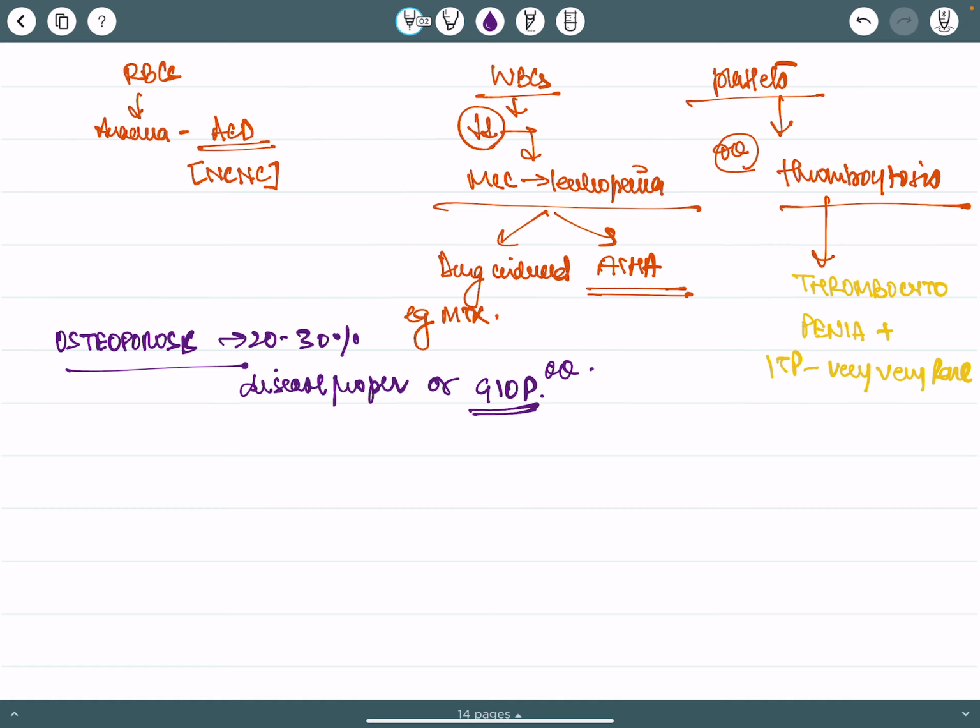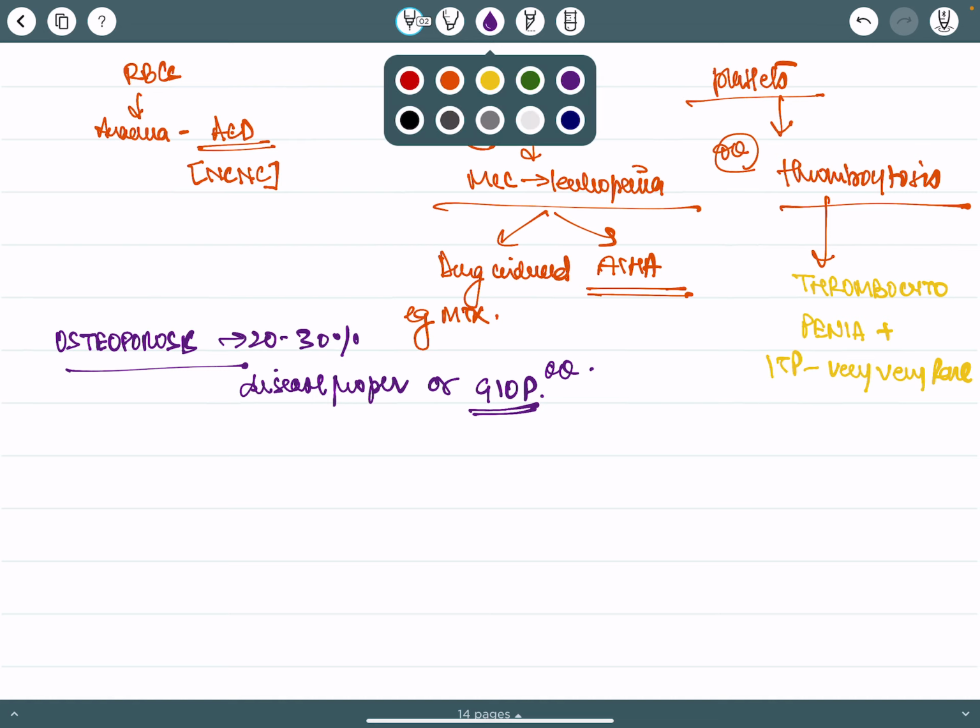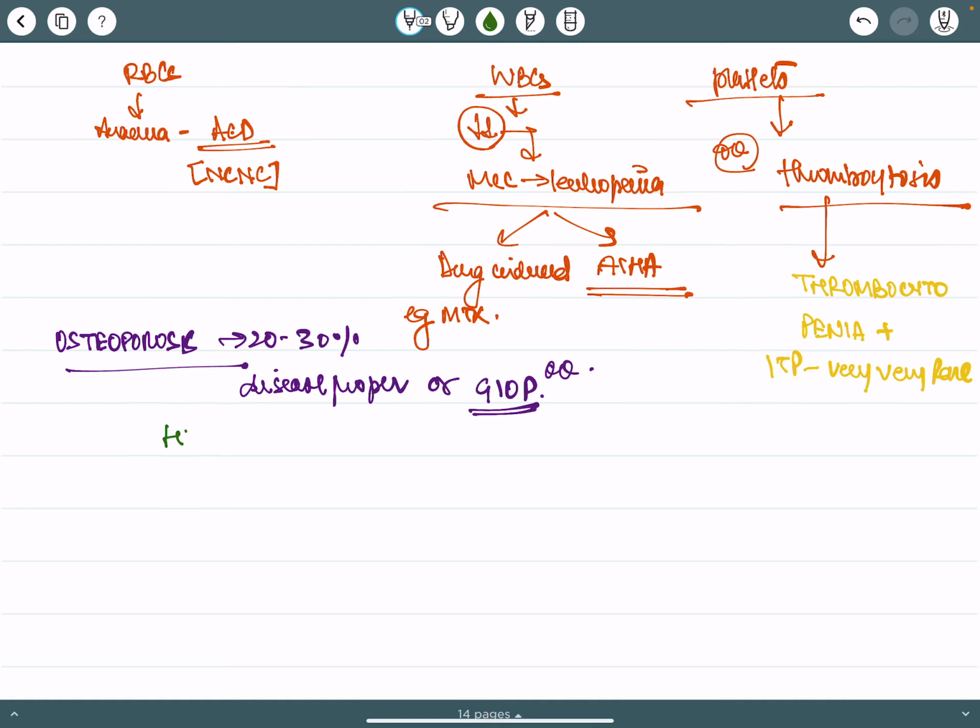And hip fracture is basically a predictor of disability and mortality in RA. This is very important. Hip fracture is a predictor of mortality plus disability in RA.